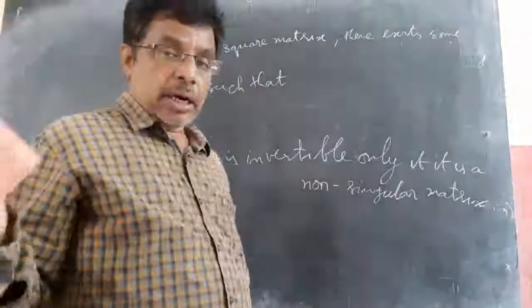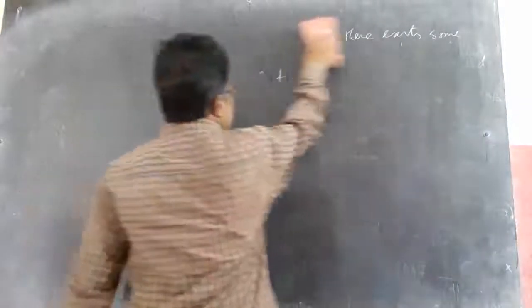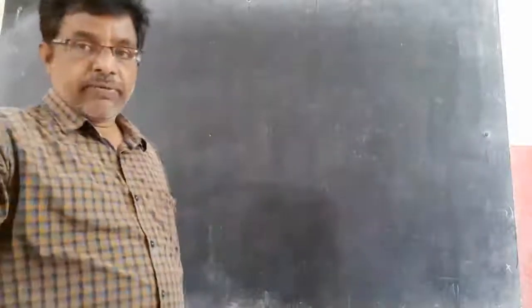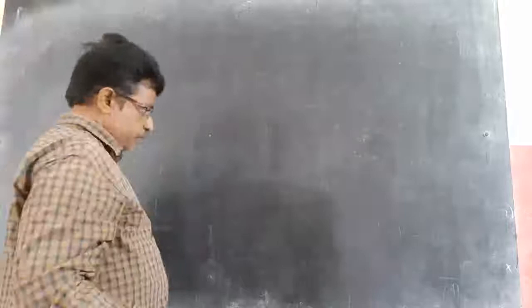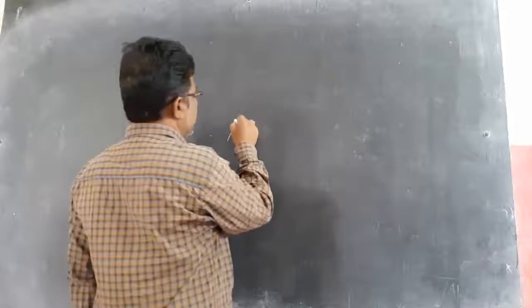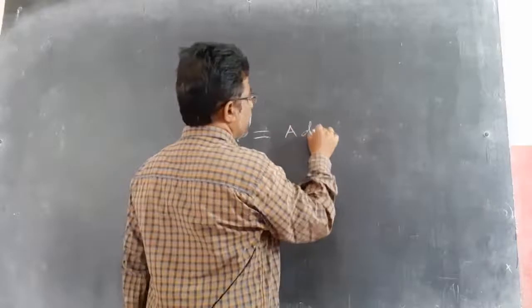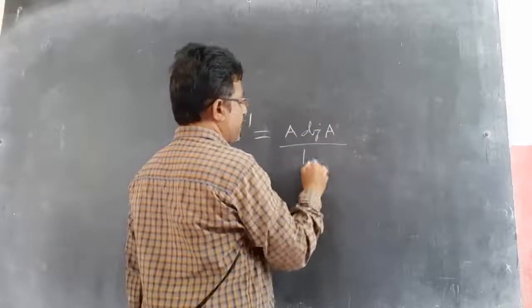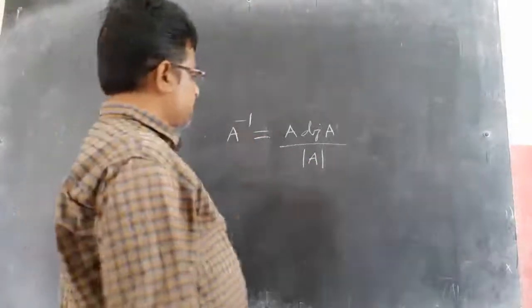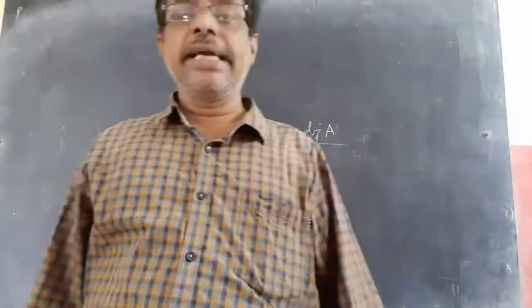Next, how to find A inverse? So what I told, AB equal to BA equal to I. Actually, there is a proof, but presently no need of proof. So A inverse equal to adjoint A by delta A is the formula. Adjoint A by delta A. How is this? There is a proof actually previously. Now, no need of proof, just learn the formula. A inverse equal to adjoint A by delta A.